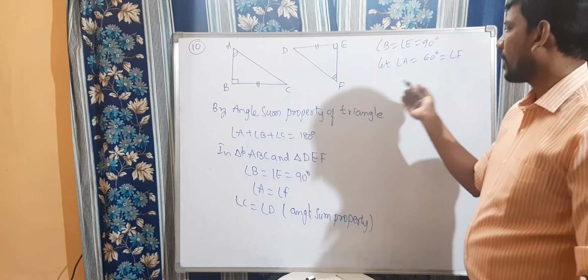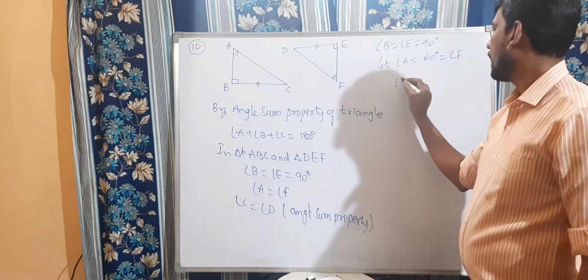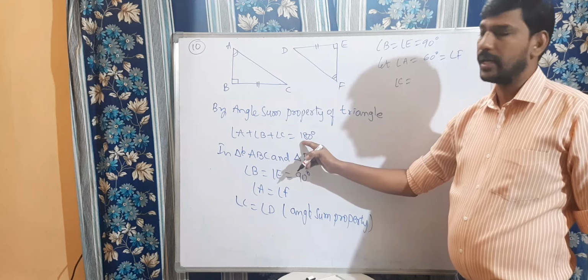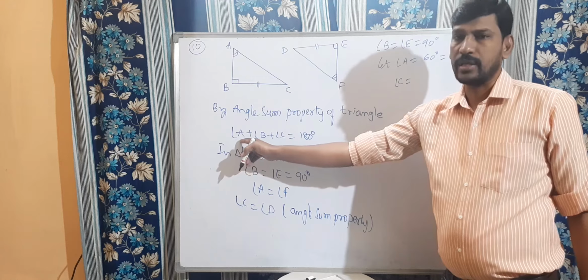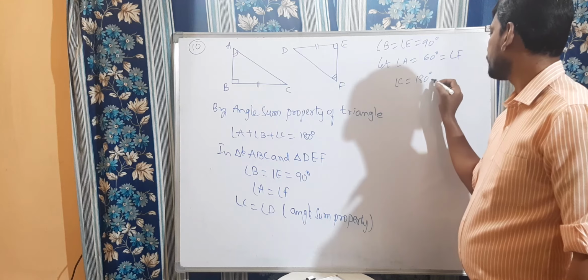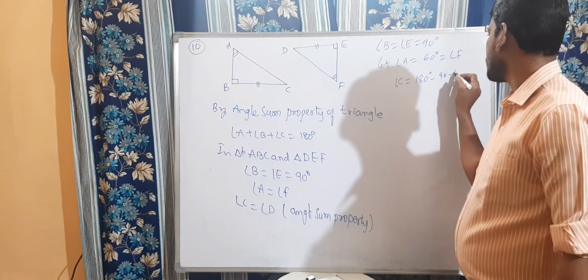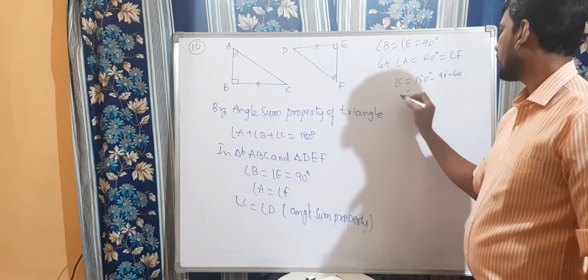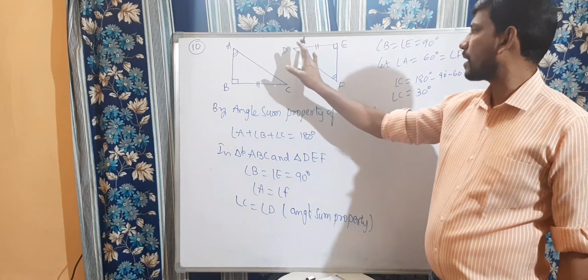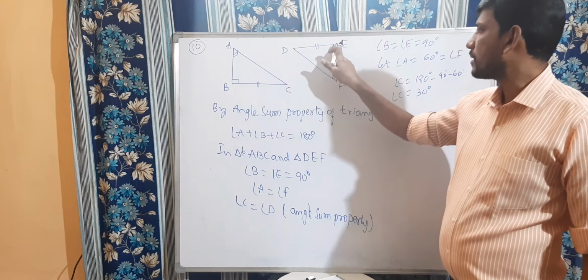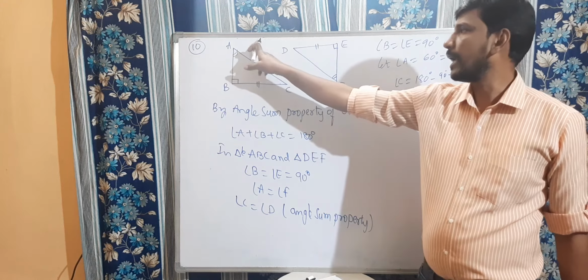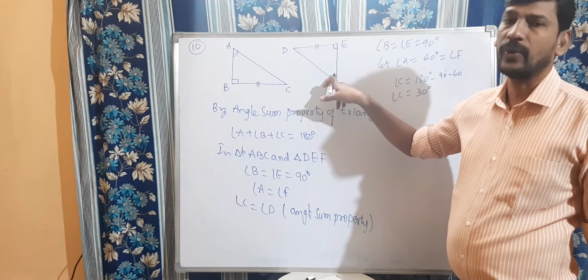Right children? Then what about angle C in the triangle? Angle C, by using angle A plus angle B plus angle C equal to 180 degrees. We took angle A equal to 60, and they have given angle B equal to 90 degrees. So 180 minus 90 minus 60. By subtracting these, angle C will become 30 degrees. The same process we can apply here also for angle D. This is 90, this is 60 because A equal to F they have given.